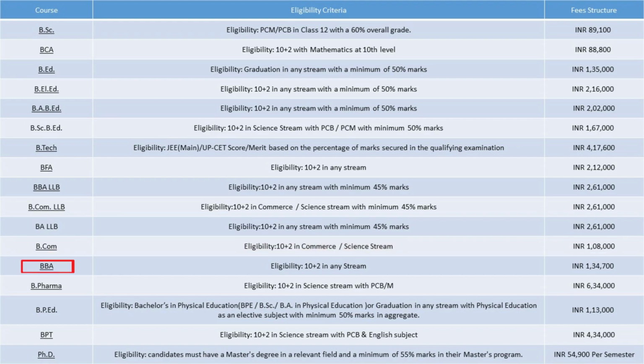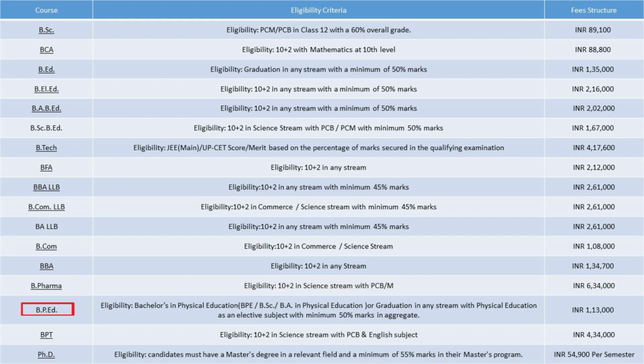Eligibility of BBA, 10+2 in any stream. Fee structure of BBA, 1.34 lakhs. Eligibility of B.Pharma, 10+2 in science stream with PCBM. Fee structure of B.Pharma, 6.34 lakhs.